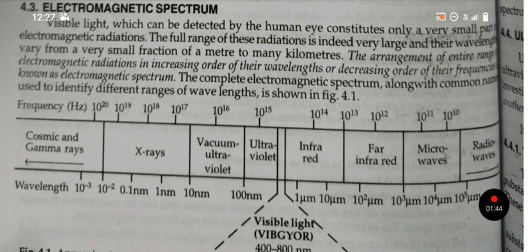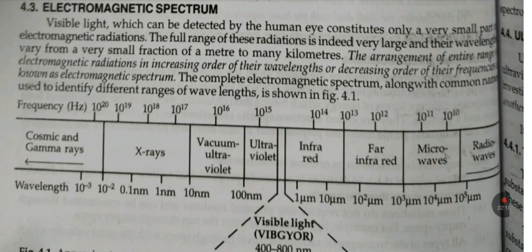Electromagnetic spectrum. Visible light, which can be detected by the human eye, constitutes only a very small part of electromagnetic radiation. The full range of these radiations is indeed very large, and their wavelength varies from a very small fraction of a meter to many kilometers. The arrangement of the entire range of electromagnetic radiation in increasing order of their frequencies or decreasing order of their frequencies is known as the electromagnetic spectrum.